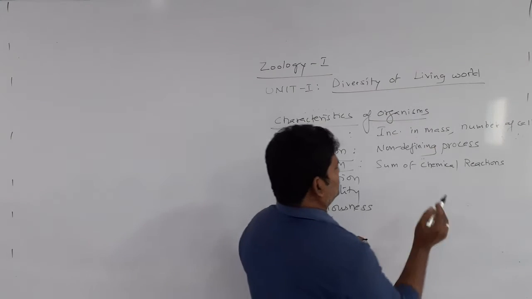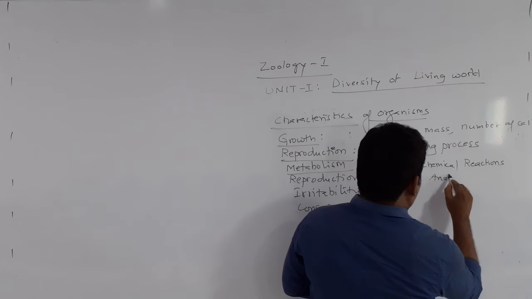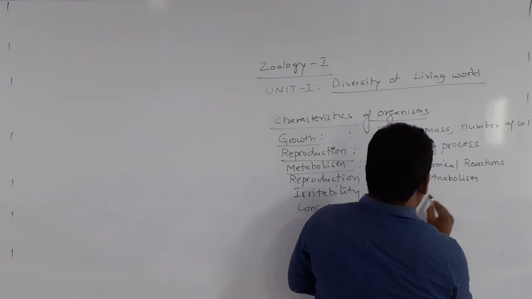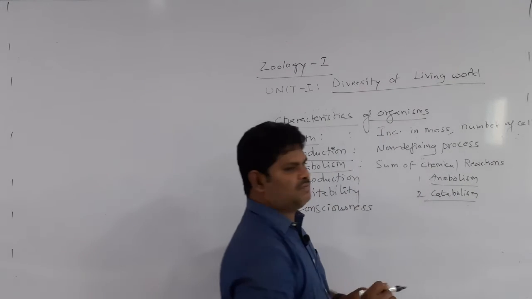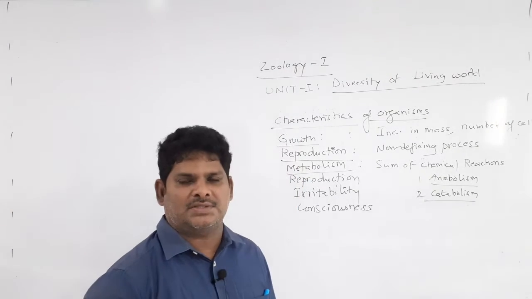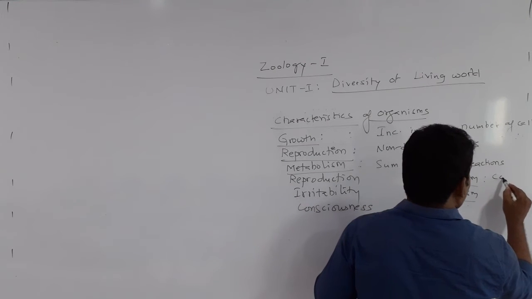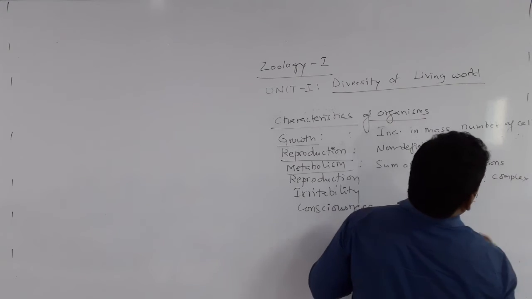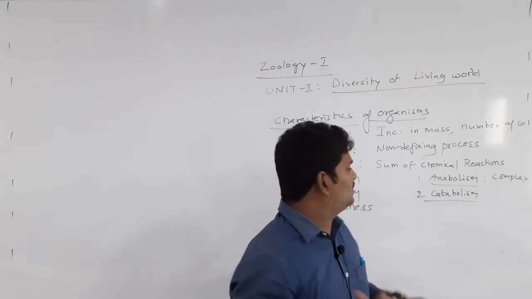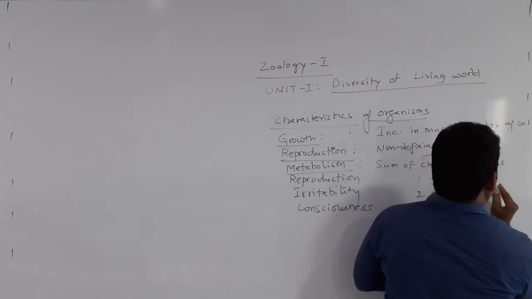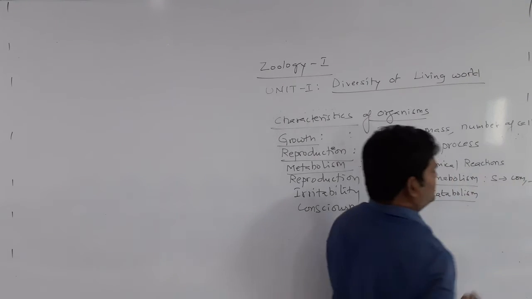This metabolism is of two types. One is anabolism, second is catabolism. The sum of all chemical reactions in a living organism is called metabolism. Anabolism is a process in which complex molecules are prepared and energy is stored. It is a simple to complex process, and energy is prepared. Example: photosynthesis.